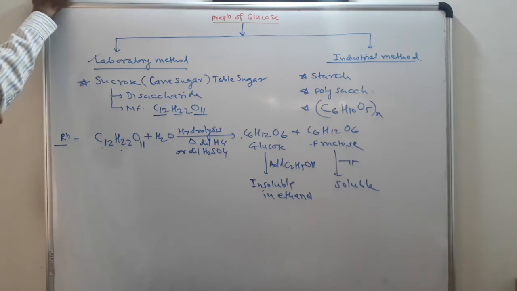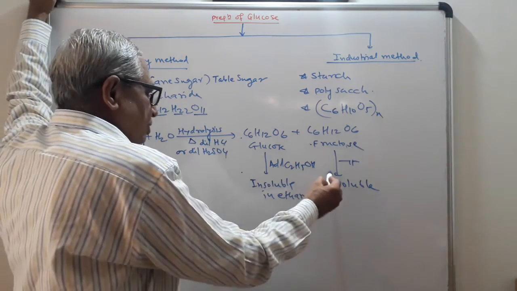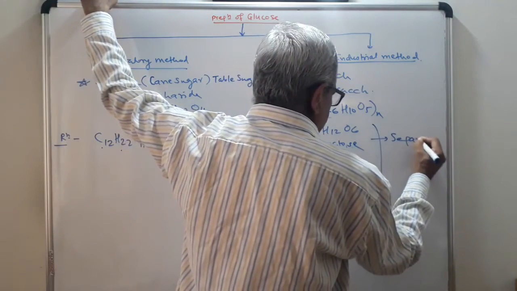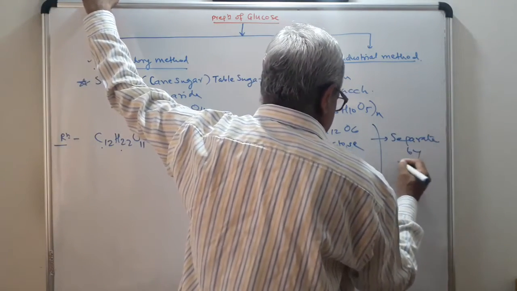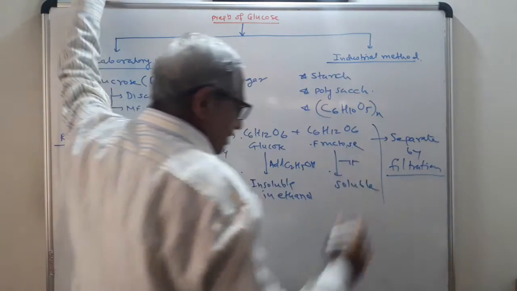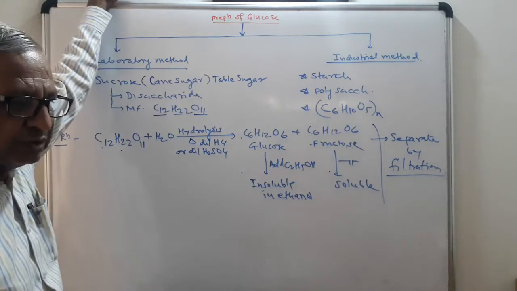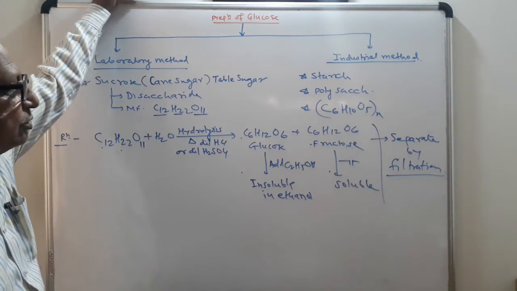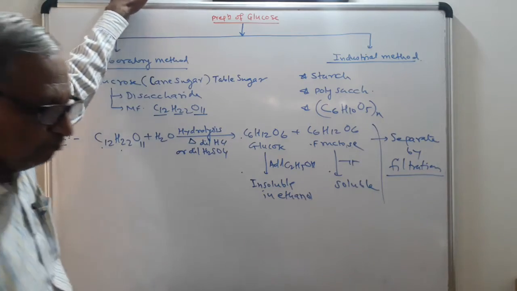Then to the reaction mixture add ethyl alcohol. Glucose is insoluble in ethyl alcohol. Fructose is soluble in ethyl alcohol. You can easily separate this mixture by filtration. On the filter paper, the residue will be glucose. Below the filter paper, the filtrate will contain the fructose. So this is the point here.